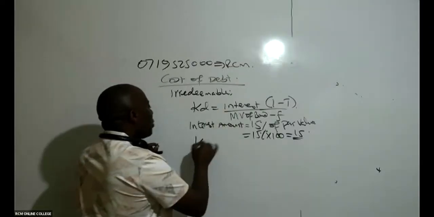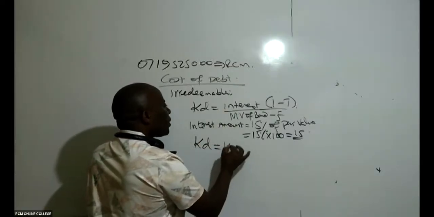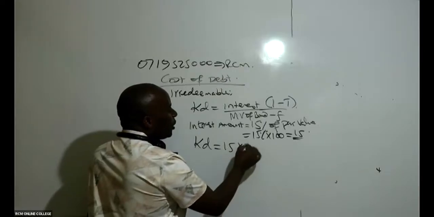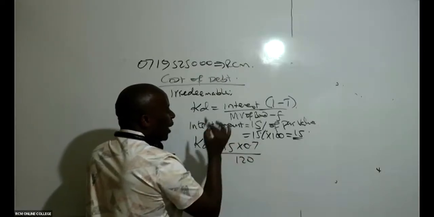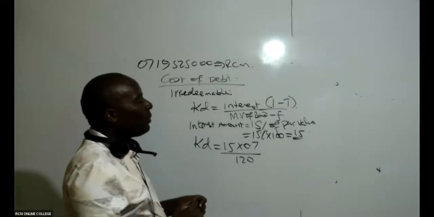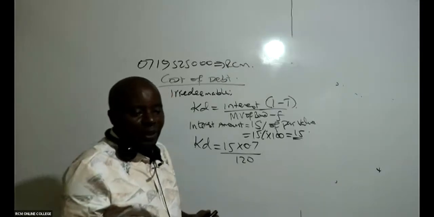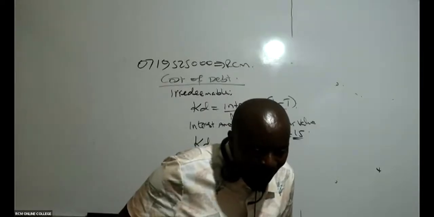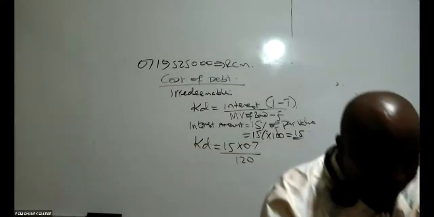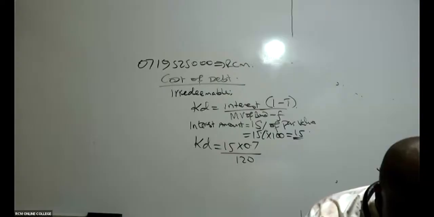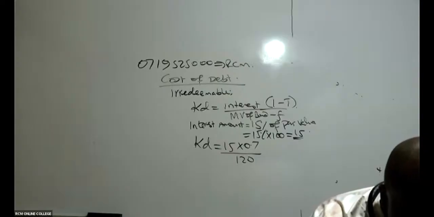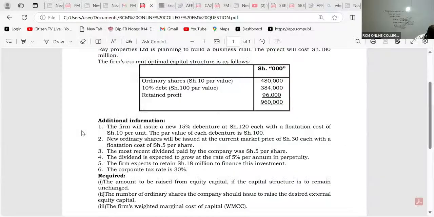Then my KP, my good students here will be, the interest is 15 shillings times 0.7 all over 120. I'm sure most of them have not yet seen where I've gotten 0.7 from. Why not 10%? I like your questions. You see, this 10% is the old debt.